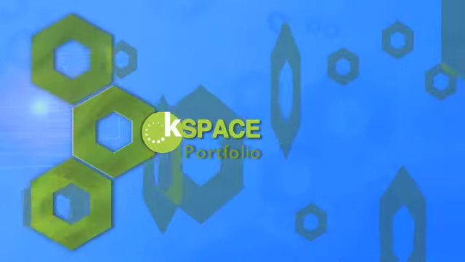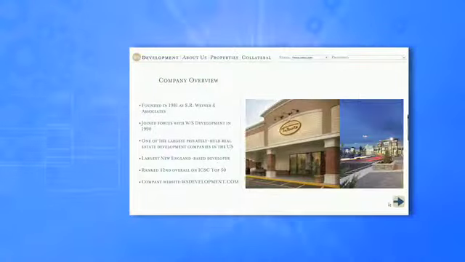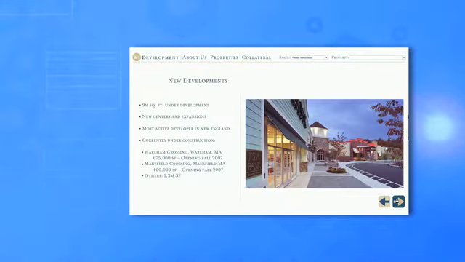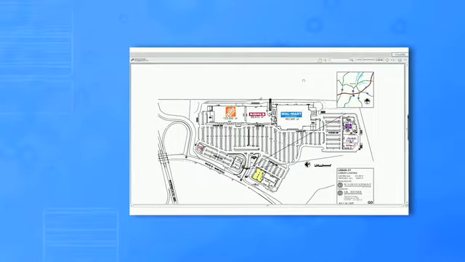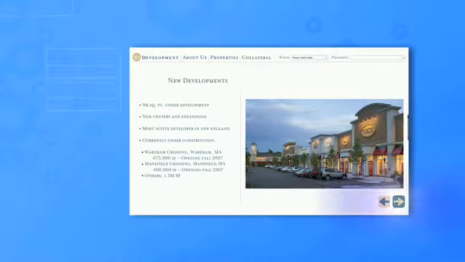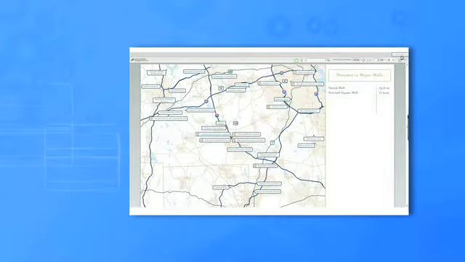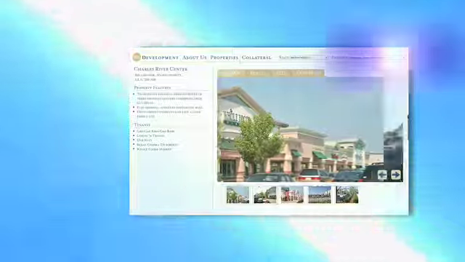Kspace Portfolio. Showcase your projects in this comprehensive web-enabled sales tool. Display key aspects of a property portfolio. Tie into your existing databases and highlight any level of detail you choose. Present master plans, photos, maps, demographics, aerial photography, 3D renderings. Ready to show to anyone, anywhere, anytime.